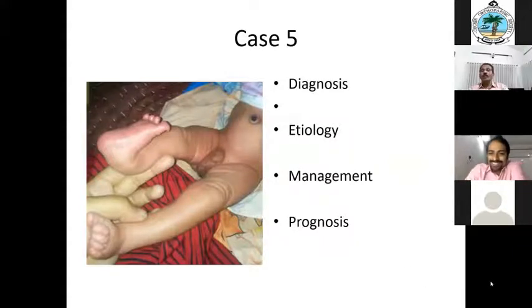Nobody is answering. Zakaria, can you volunteer? Can be managed conservatively, because it has a good prognosis, sir. So you think that the deformity will correct spontaneously? Deformity will correct, but shortening may be there. Shortening will persist. Yes.